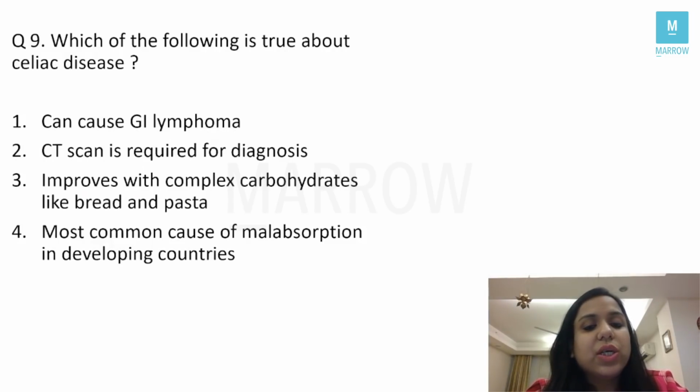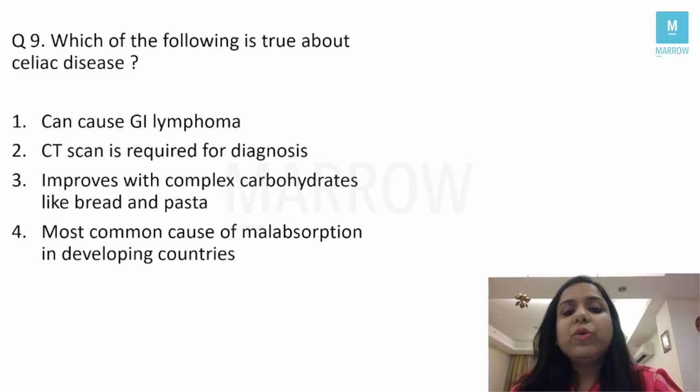It can cause GI lymphoma. CT scan is required for diagnosis. It improves with complex carbohydrates like bread and pasta. Most common cause of malabsorption in developing countries. You have to mark the correct statement, right?